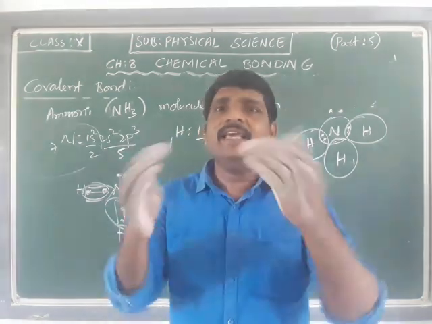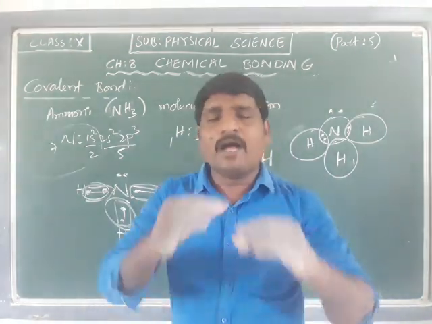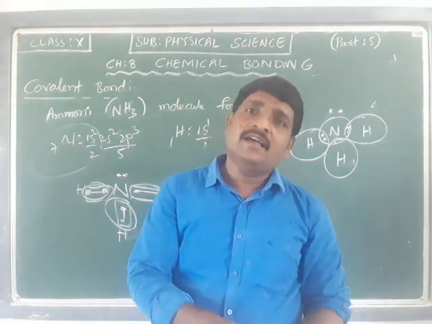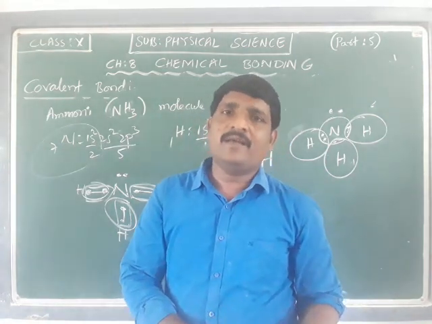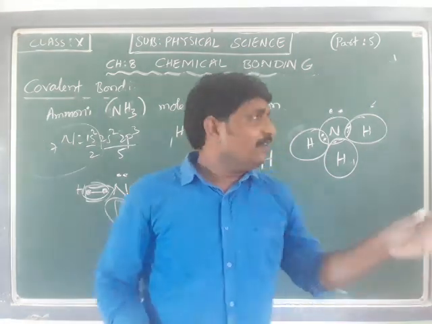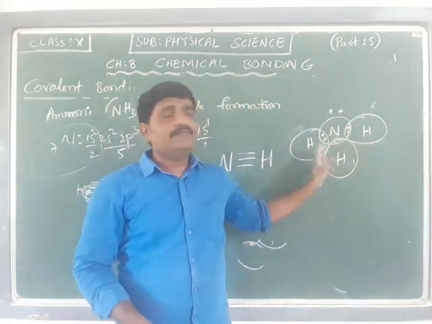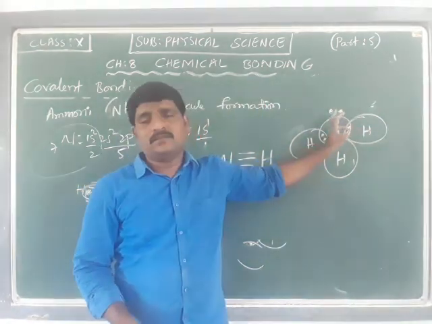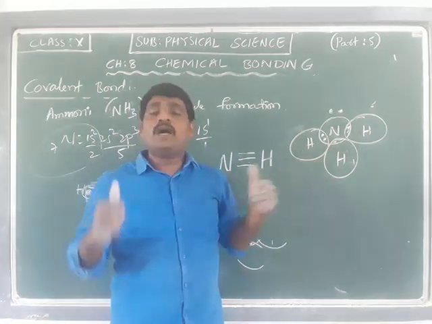For example, an atom's shape is spherical, which we discussed in the chapter structure of atom. Now, if there is a bond between nitrogen and hydrogen, what is the shape?